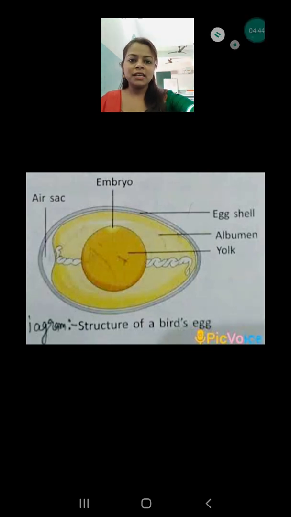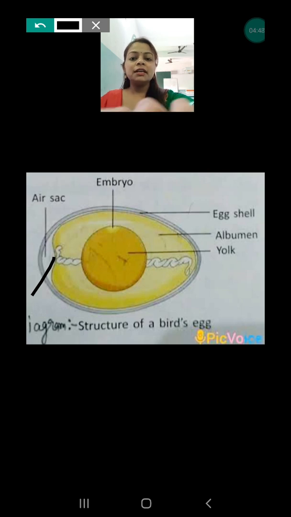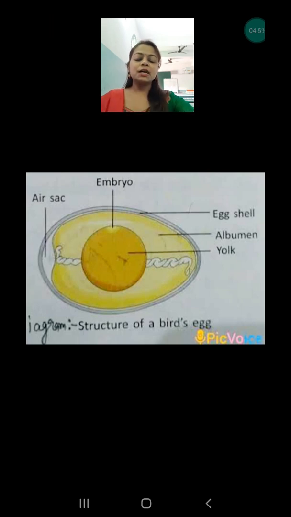Here you are seeing the air sac. This air sac is used when the baby is coming out and breaking the eggshell. The first breath they take is with the help of the air sac.